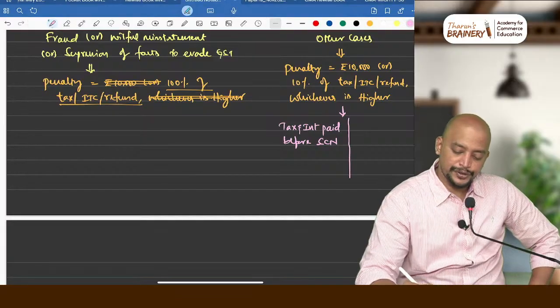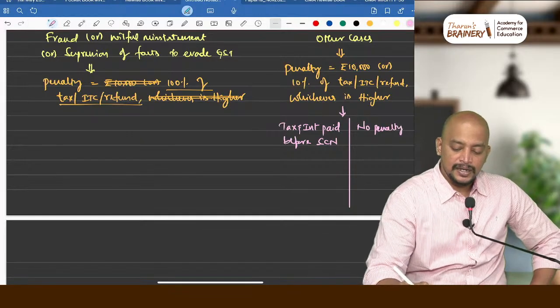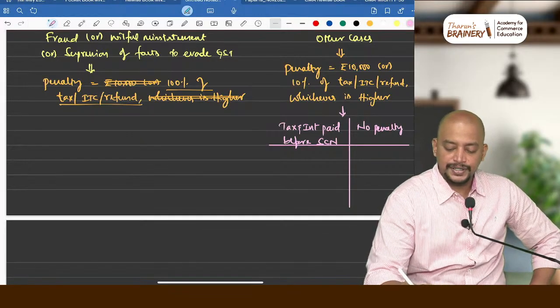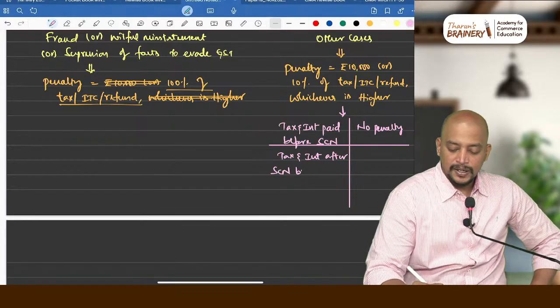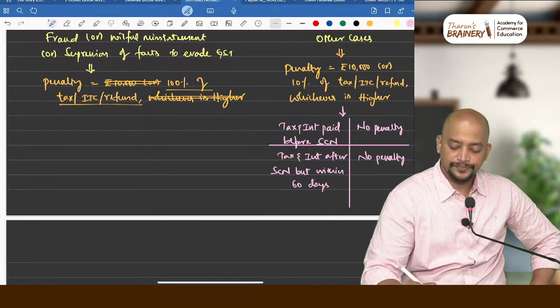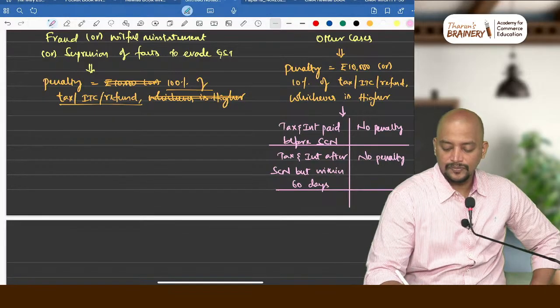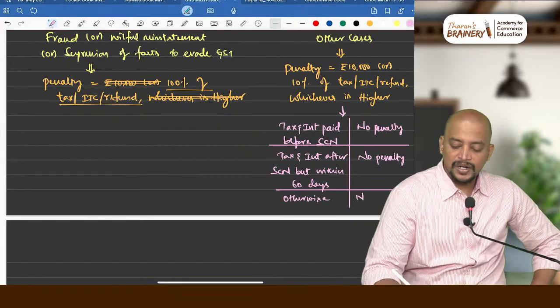Paid before show cause notice, then there is no penalty. Suppose if it is after show cause notice, tax and interest paid after show cause notice but within 60 days, then also no penalty. Otherwise, normal penalty. Whatever penalty that we have computed, that normal penalty is payable.